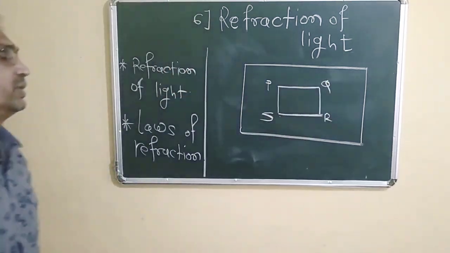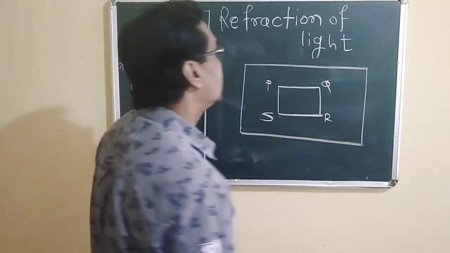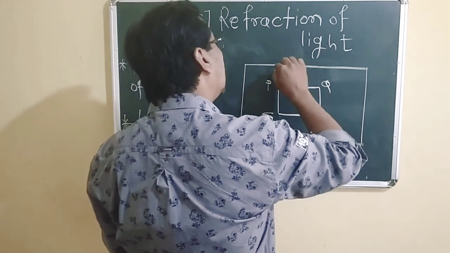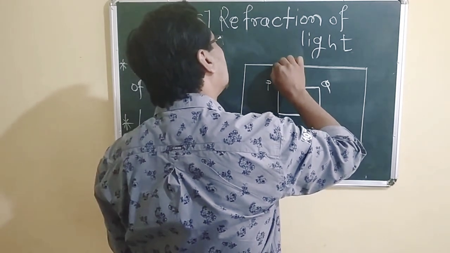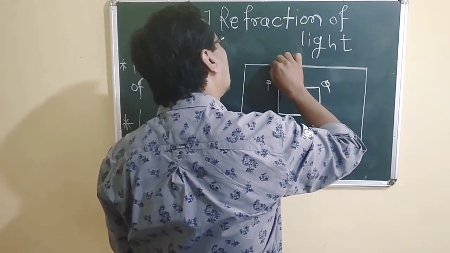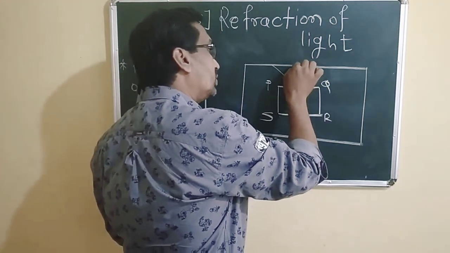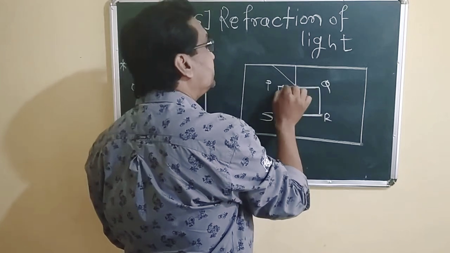Okay, what do you have to do afterwards? Here we have to draw a ray which is inclined with the normal PQ.